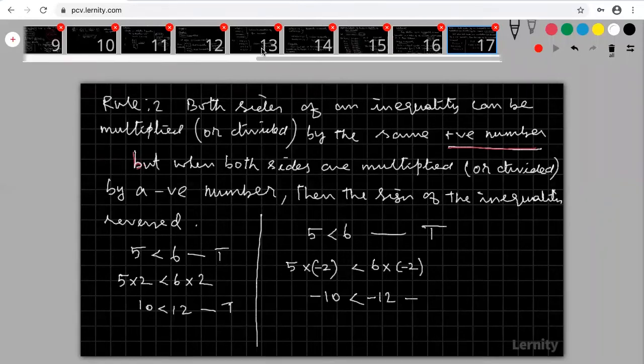Okay, go for the number line. In my number line, here is minus 10 and here is minus 12. So this is the lesser one and this is the greater one. So therefore, this is not correct.